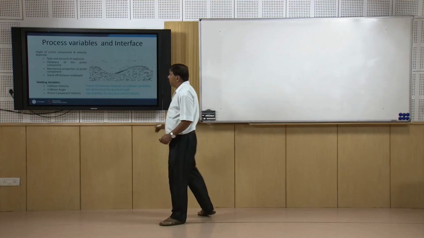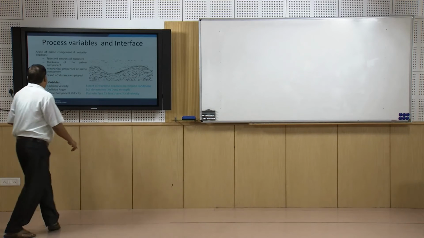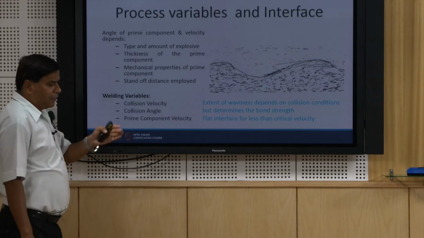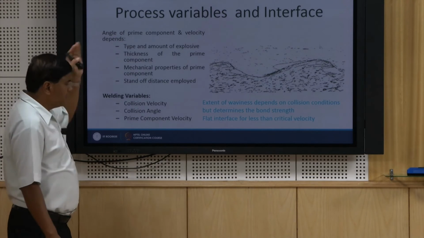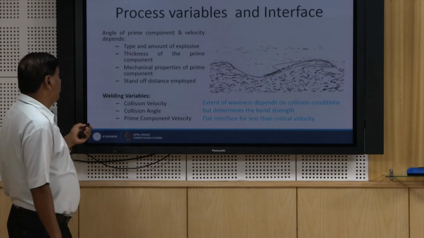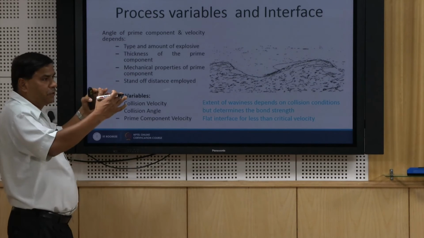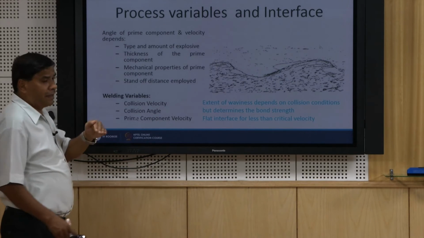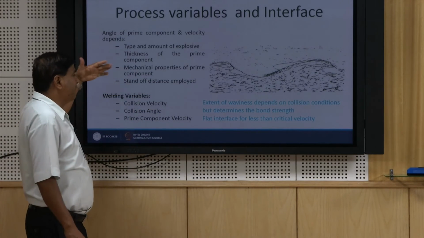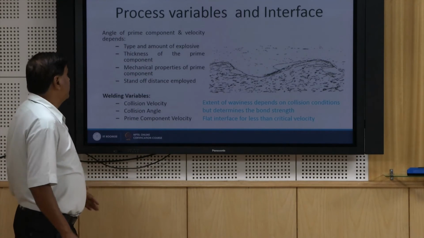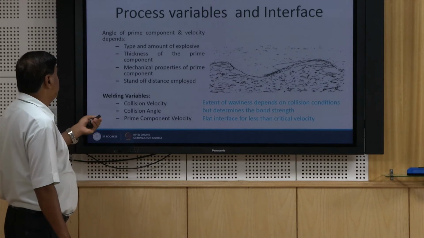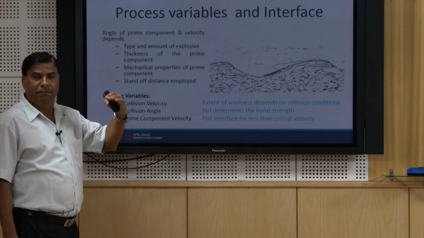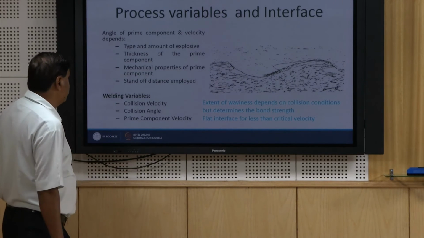So, if we see here, the angle at which the prime component is to be placed and the velocity at which it should impact will depend upon how much explosive and what type of explosive has been placed. A greater amount and an explosive of higher energy will offer greater impact velocity. As for the thickness of the prime component, the thicker the plate, the higher the impact velocity requirement compared to thin plates.